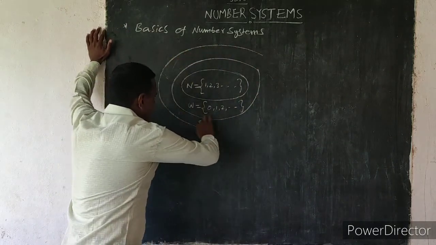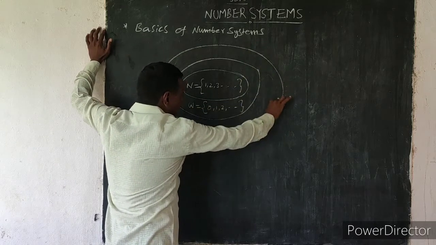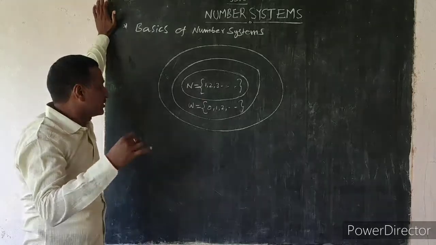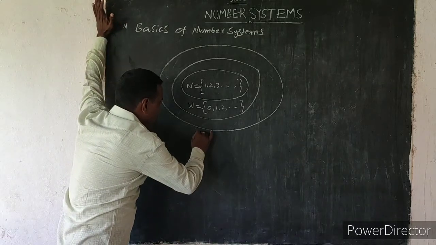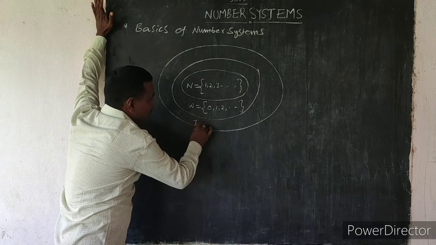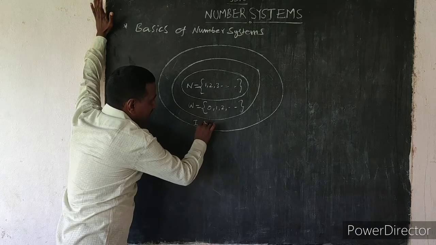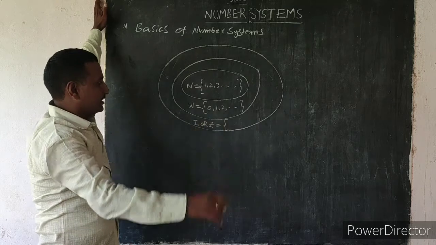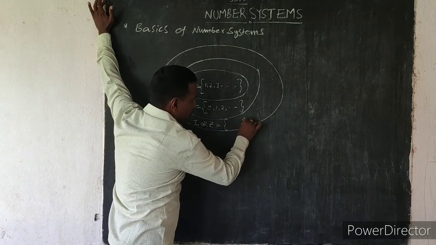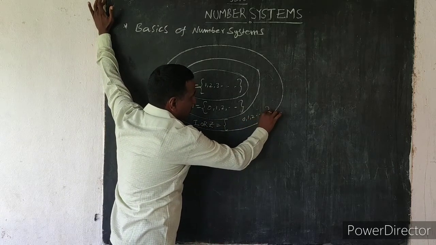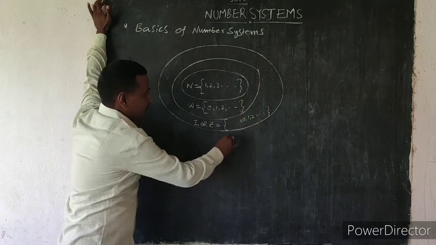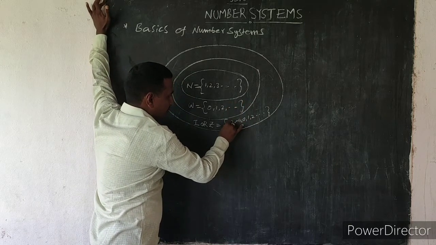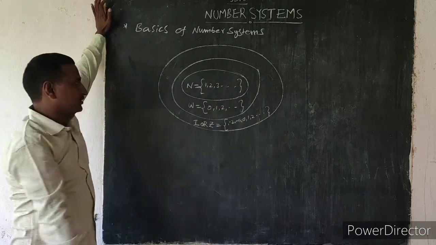Next, integers. Integers are whole numbers including negative numbers. They are denoted by I or Z. Whole numbers means 0, 1, 2 and so on, infinite, and negative numbers means -1, -2 and so on, infinite.